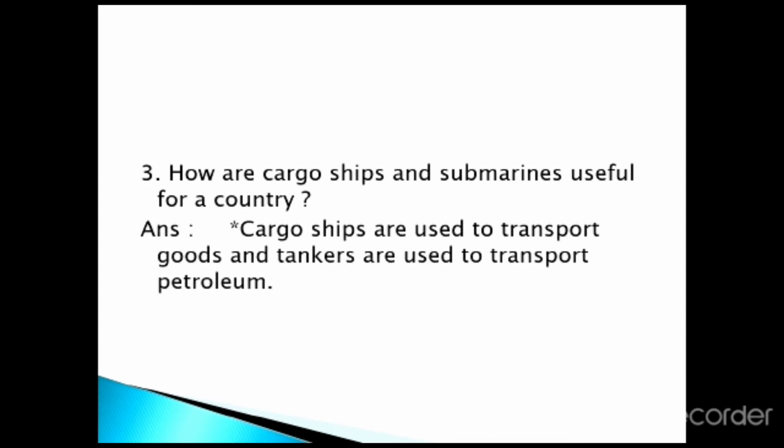Third one, how are cargo ships and submarines useful for a country? Answer, cargo ships are used to transport goods and tankers are used to transport petroleum.